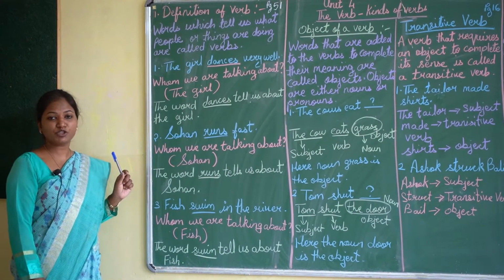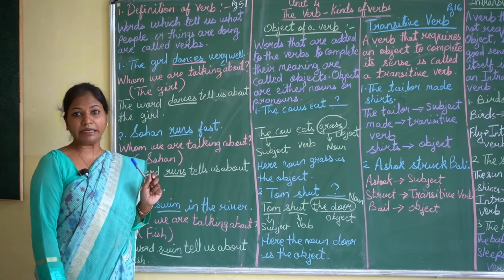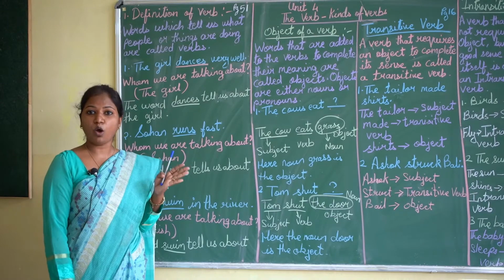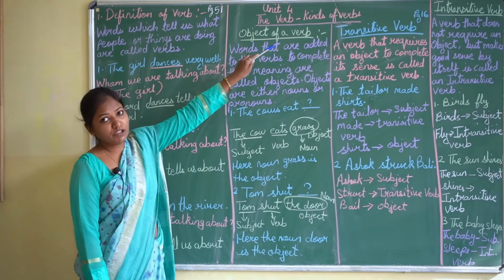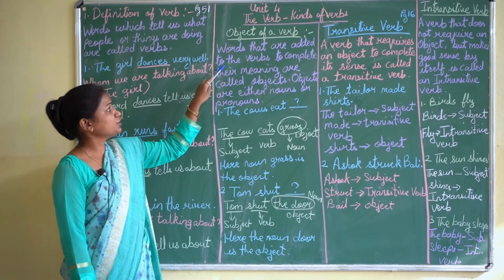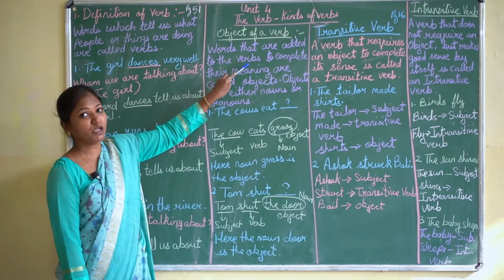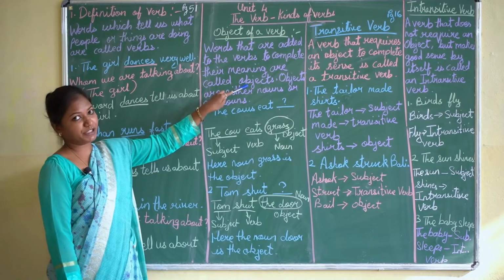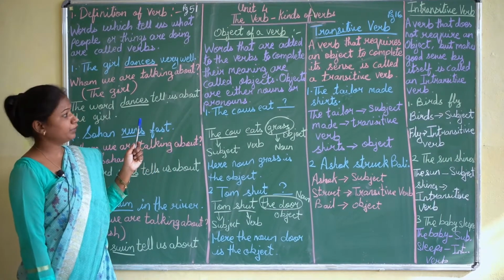Now children, kinds of verb. There are two kinds, that is transitive verb and intransitive verb. But before that you should know what is an object. Now let's see object of a verb. Words that are added to the verbs to complete their meaning are called objects. Objects are either nouns or pronouns.